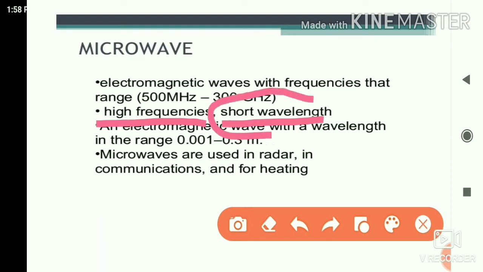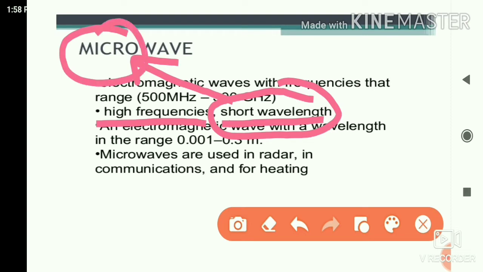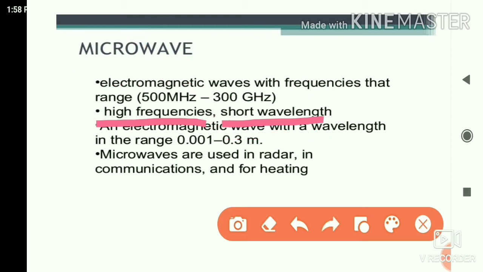Due to this short wavelength, the name microwave comes into the picture. Micro means very small, so the micro word comes from short wavelength. I think it is clear why microwave is called a microwave: because it comes from short wavelength.